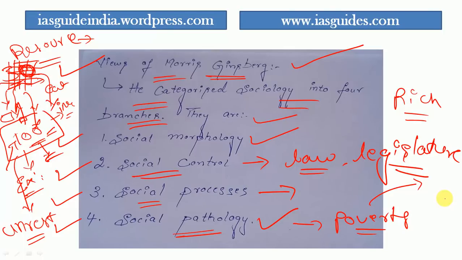And also the crime rate. Crime is also a maladjustment. Who likes crime? Nobody likes crime. Even the person who is committing crime doesn't like crime. It is also a maladjustment and disturbance in society, which should be reduced. Social pathology. These are the four divisions or branches of sociology according to Morris Ginsberg.